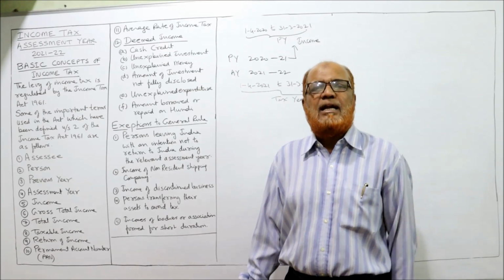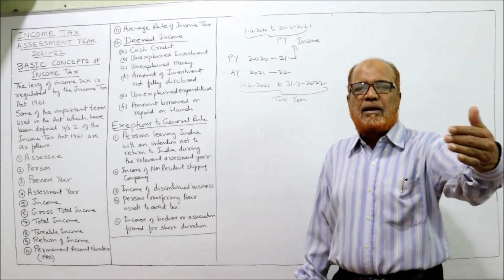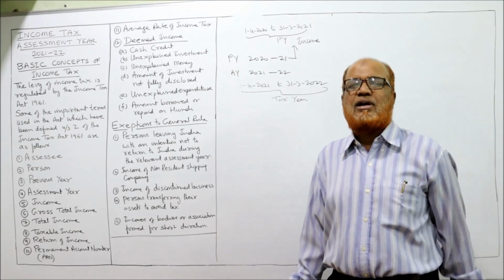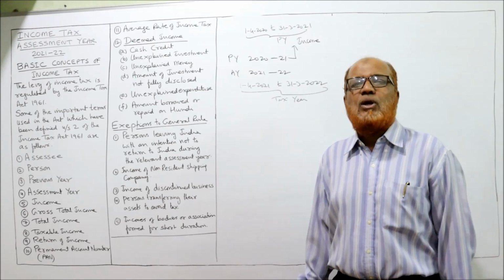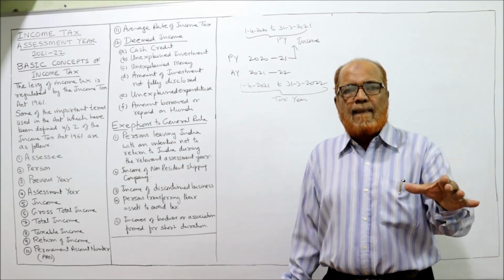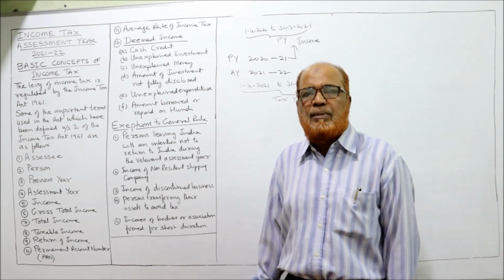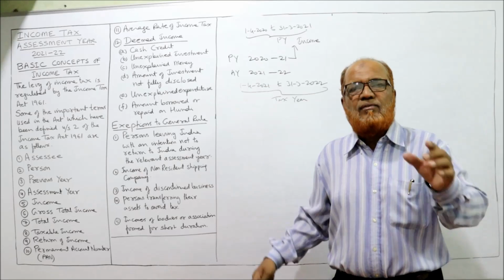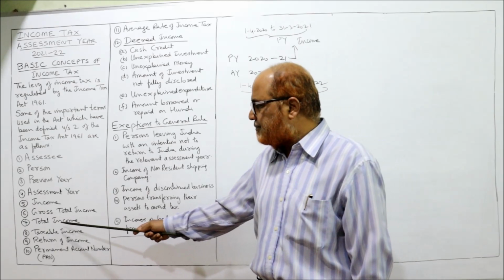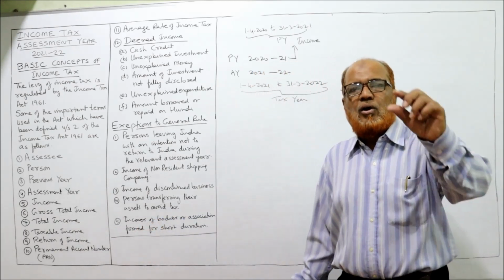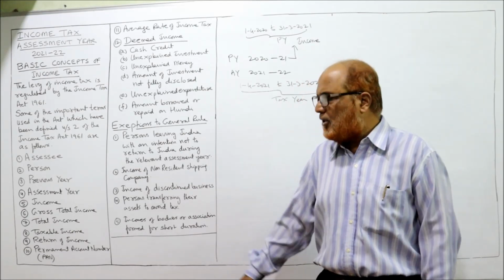Deduction under section 80D for medical insurance premium. If an assessee has paid medical insurance premium, he is eligible for deduction under section 80D. Similarly, 80G. If a person has given donations, conditions are given. So if donations are given, complying the conditions, then deduction under section 80G will be allowed. So many deductions. If deductions are deducted, then the resulting figure is called total income. Simply you remember, gross total income minus all deductions under section 80 will get the total income.